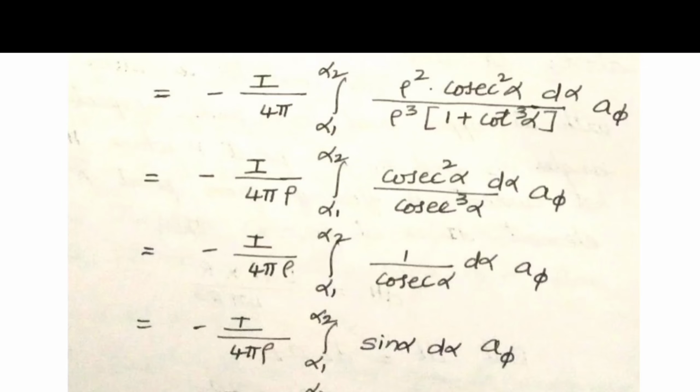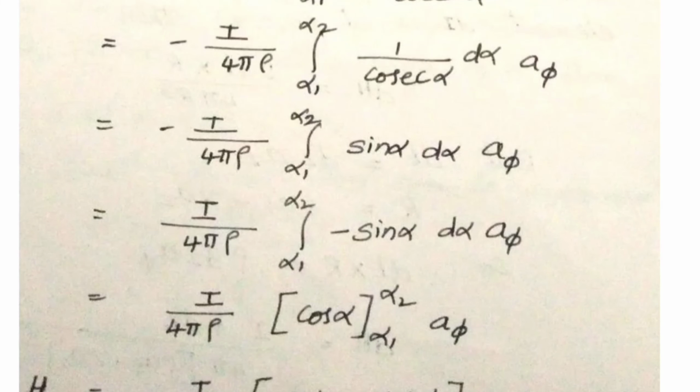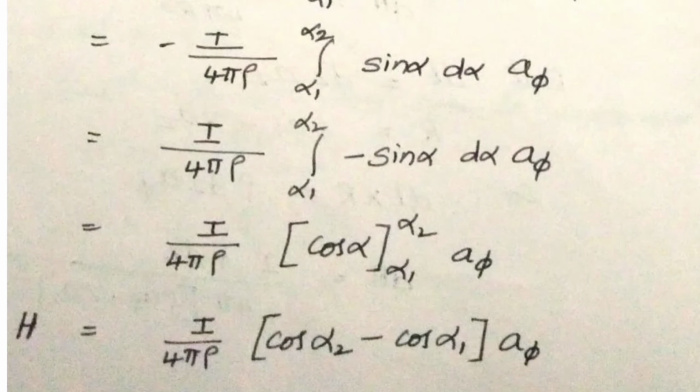That is equal to minus I divided by 4 pi rho integral alpha 1 to alpha 2, and this cosecant square alpha and cosecant cube alpha cancel, and we will be getting 1 divided by cosecant alpha d alpha a phi. Therefore minus I divided by 4 pi rho integral alpha 1 to alpha 2, 1 divided by cosecant alpha means sin alpha d alpha a phi. So taking minus inside and integrating and applying the limits, we got h is equal to I divided by 4 pi rho (cos alpha 2 minus cos alpha 1) into a phi.